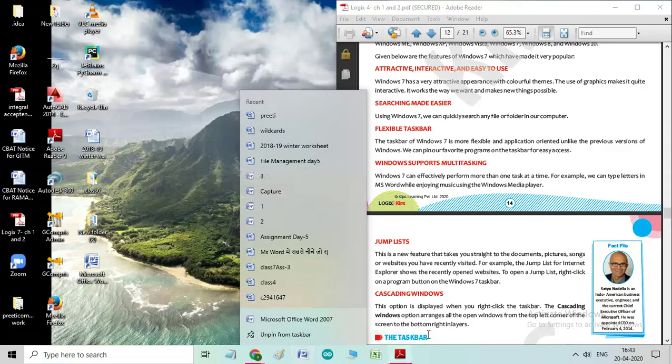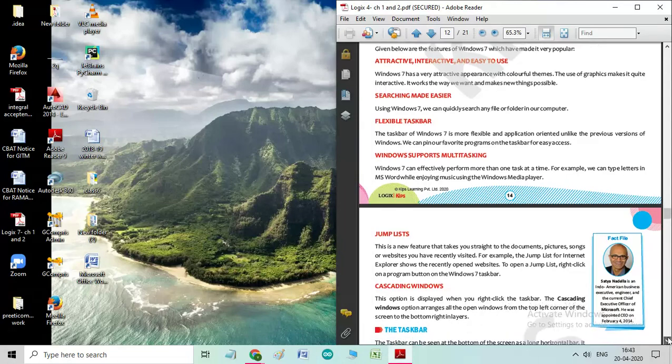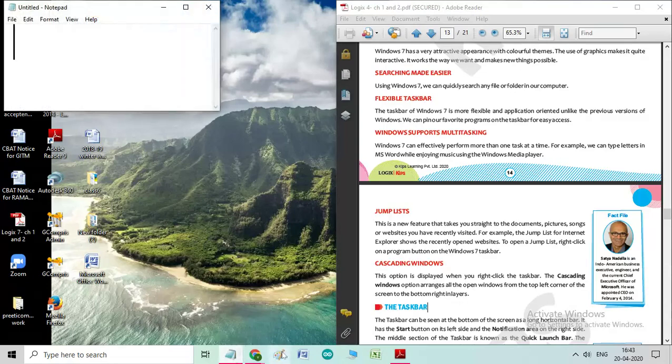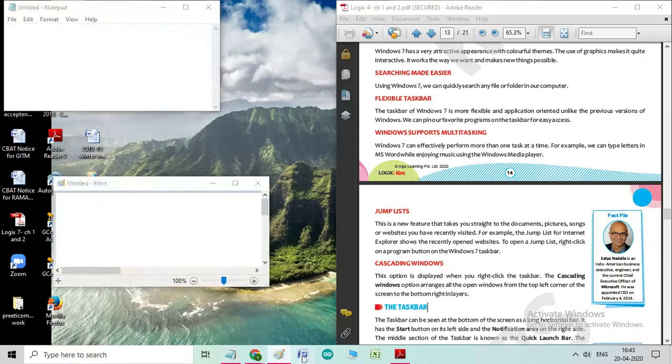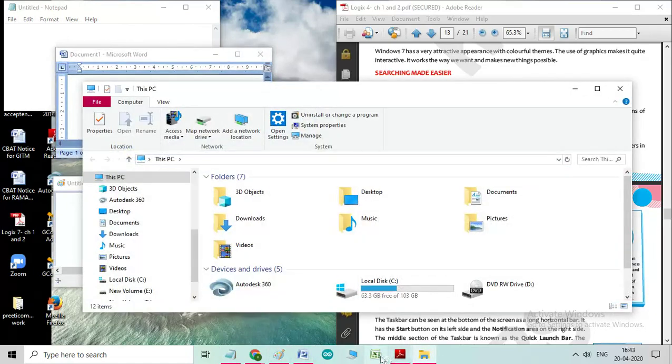Now cascading windows. What is cascading? This is also a very good feature. This option is displayed when you right click the taskbar. The cascade windows option arranges all the windows from the top corner of the screen to the bottom right in layers. Let us see. I am going to open a few of the Windows programs: Notepad, then Word, then this, then PC, Excel.